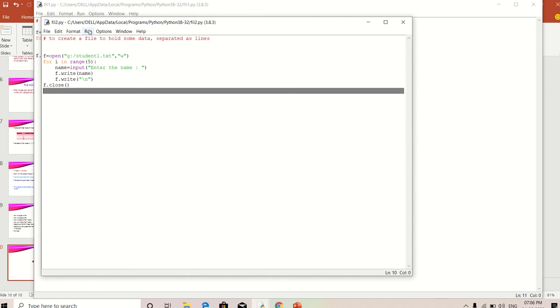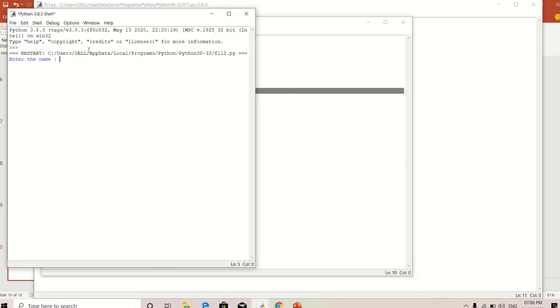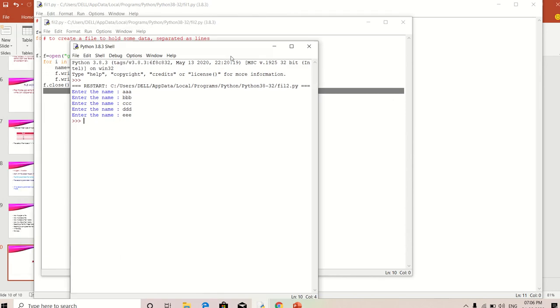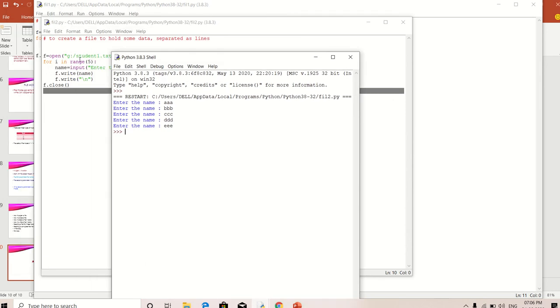First we should save and then click on run module. So now I'm going to give this, enter the first name, same like that, AAA, BBB, CCC, DDD, and EEE. Okay, so it got this data. So where will the file be created? g:/student1.txt. After giving the path correctly, only then will the file be created.